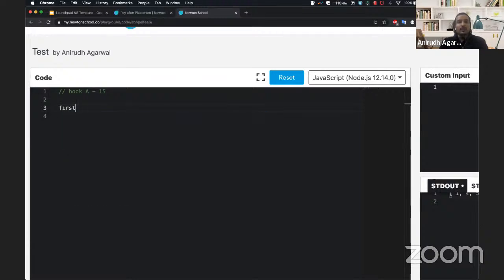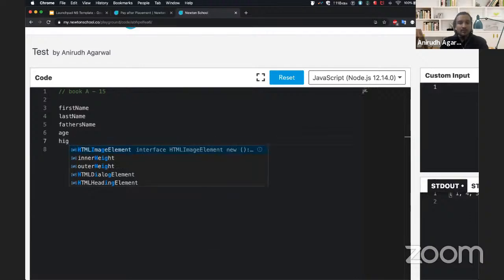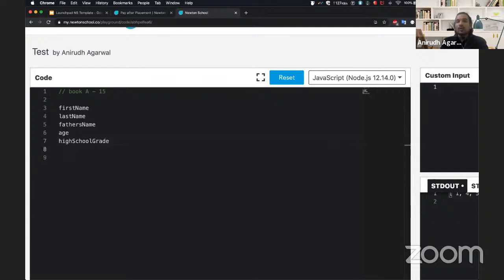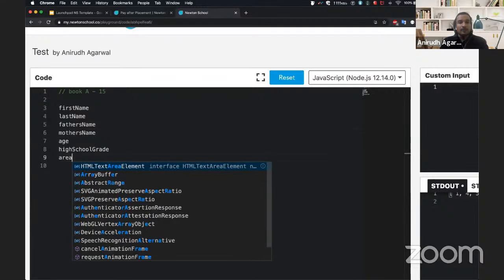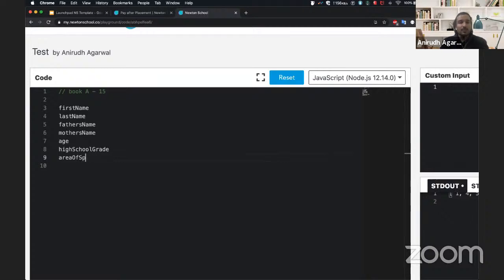You would want his first name, then his last name, his father's name, his age, his high school marks or grade, and obviously his mother's name, and probably the area of specialization he's taking up.